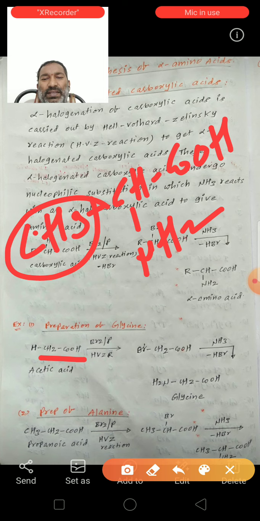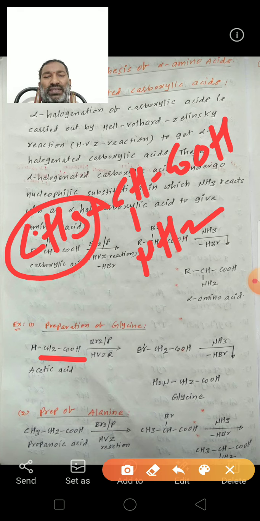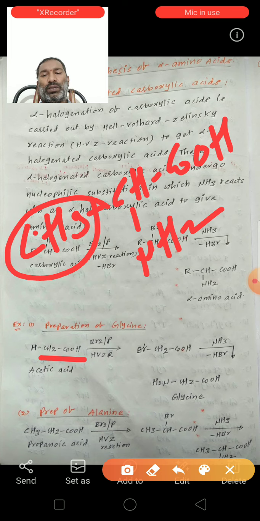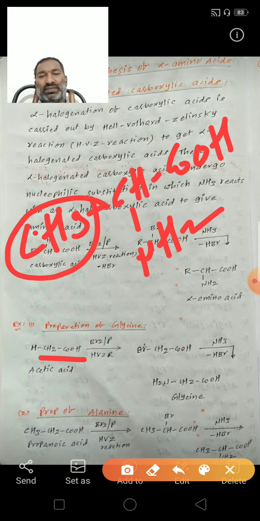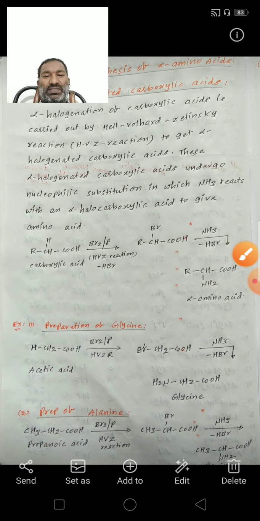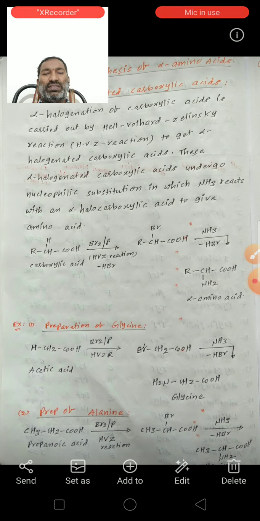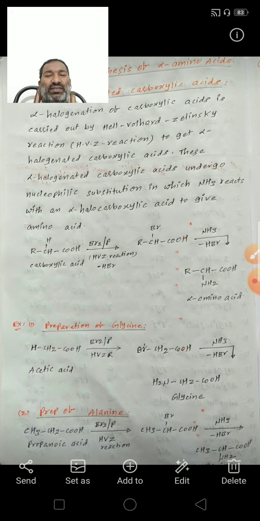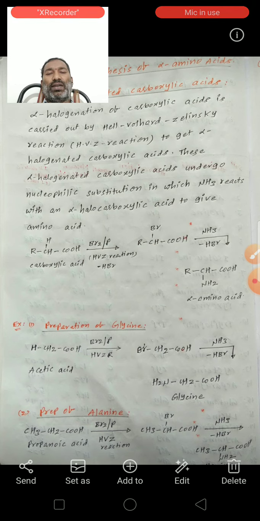So for the preparation of alanine, we take propanoic acid. In propanoic acid, the alpha carbon contains 2 hydrogens. This propanoic acid undergoes the HVZ reaction to form alpha bromopropanoic acid.